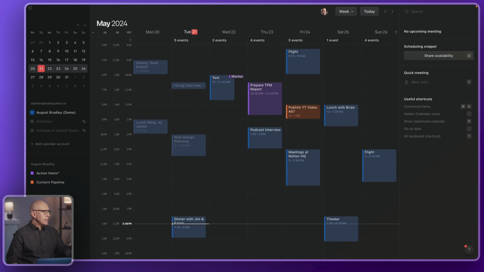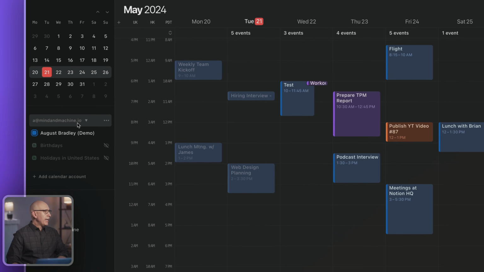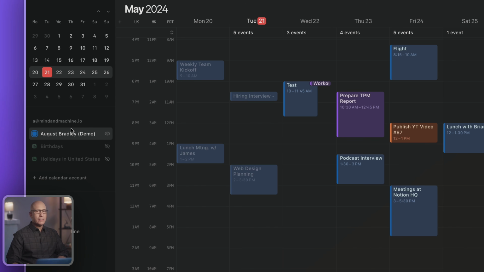So as we look at this, we'll see on the left, we have the calendars up here. These are the Google Calendar integrations. You can have one Google Calendar, which is tied to a specific email address, and you can have as many calendars as you want in that one Google Calendar. So they're different views of calendars with different colors and different purposes under a single Google Calendar account, or you can bring in multiple Google Calendar accounts. Either way, you'll have a list here of all your Google Calendars.